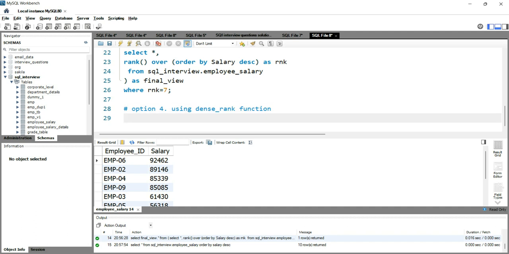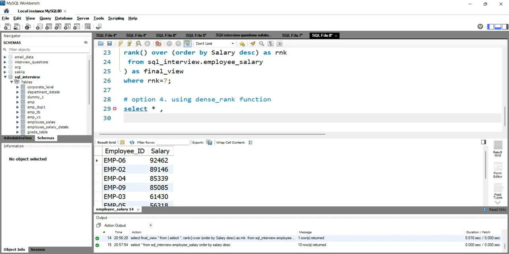So let me write this query. We'll write select star comma dense rank, and we'll use over. After this over, we have to give order by, and after this order by, we have to give the column by which we want to put the rank, and that is salary.